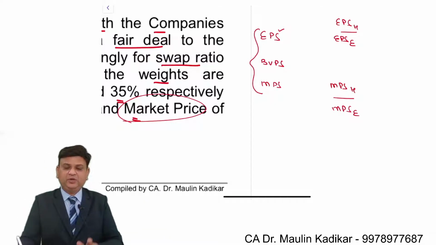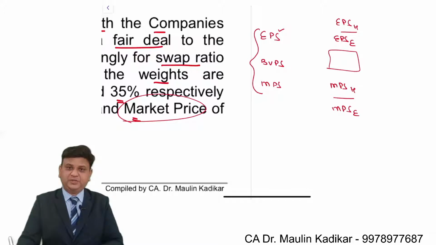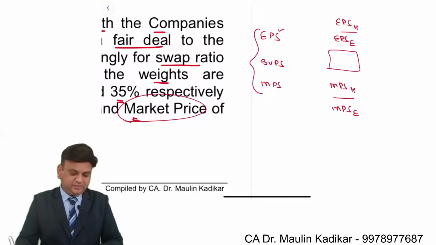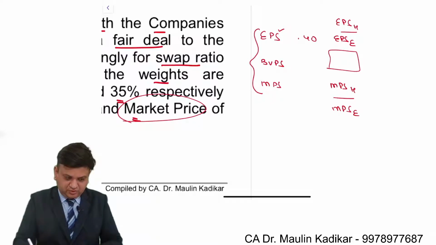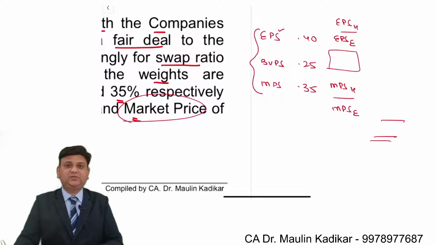Dear students, I am going to discuss in detail how to make the calculation of the exchange ratio based on book value per share. Weights have been provided to us: 0.40, 0.25, 0.35. That is the way weighted average exchange ratio will be calculated for the purpose of acquisition. This is the way we are required to answer the first part of the question.